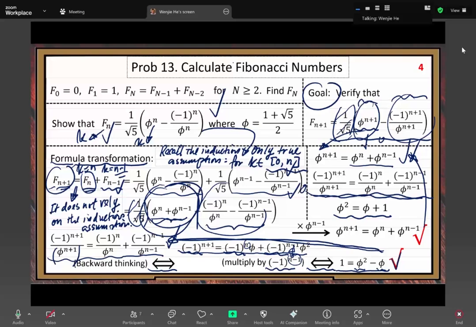Here, you can see I spent a lot of time talking about mathematical induction. So you need to learn and understand this powerful method from a problem-solving point of view.